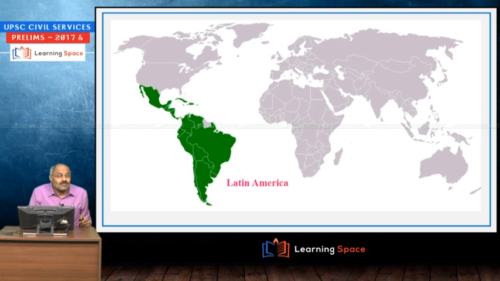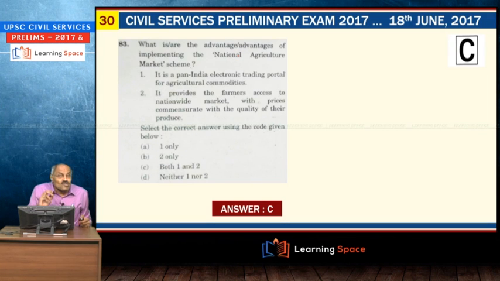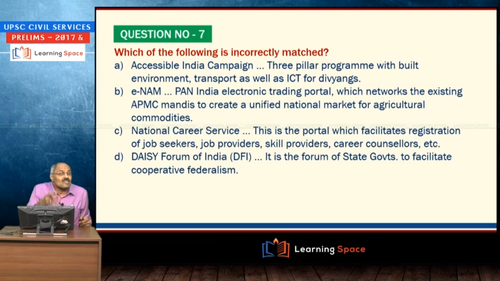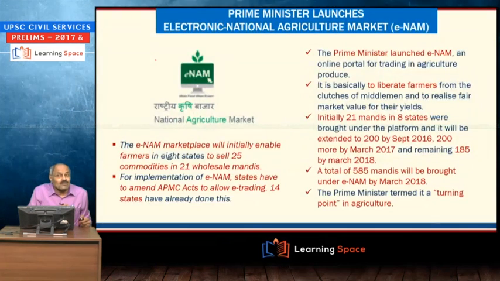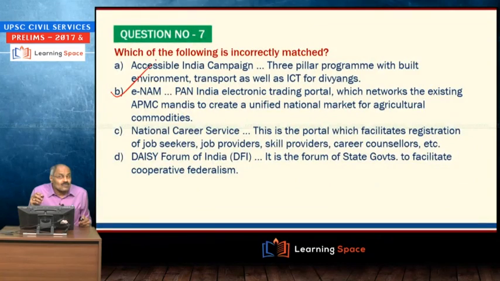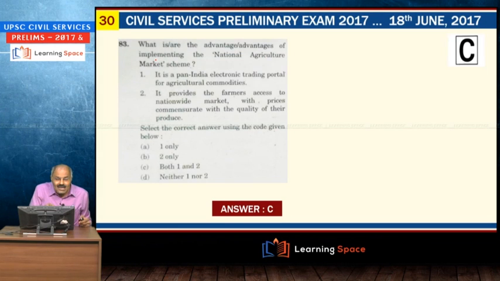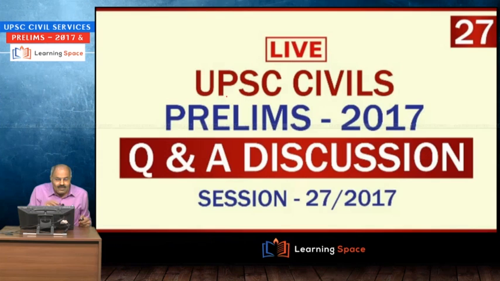Then the next one is National Agriculture Market. This of course all of you may be knowing about it. We told you number of times in the discussion also. I asked about eNAM, and previously also we discussed number of times this electronic national agriculture market. So you may not have any doubt about it. Here it is Pan India electronic trading portal for agricultural commodities. It provides the farmers access to nationwide market and price commensurate with the quality of their produce. So here both 1 and 2, right?